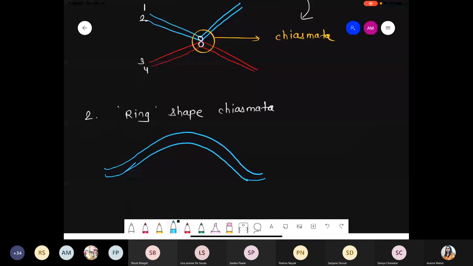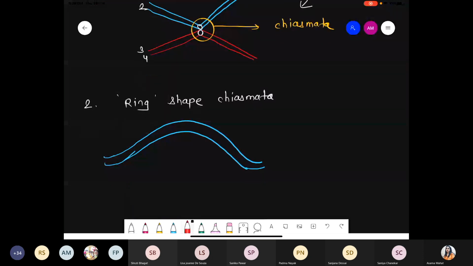Blue color, red color. I'm giving the numbers 1, 2, 3, 4. If you see, ये जो point है, these points are called chiasmata. So these are the sites where chiasmata get formed.